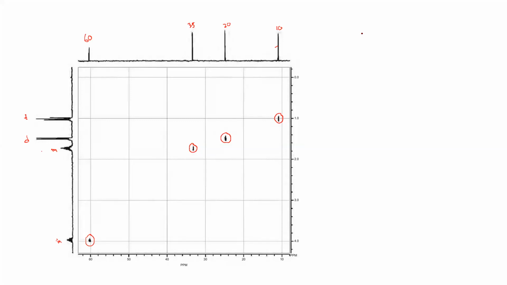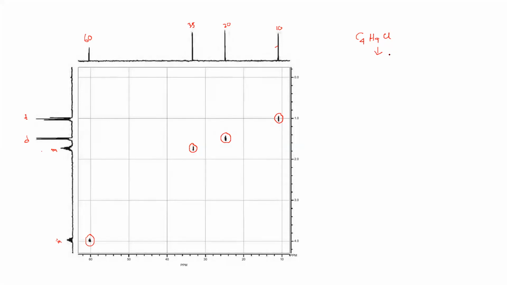Your formula was C4H9Cl. So what could be your possible structure? First of all, do you have any double bond equivalence here? No, sir.